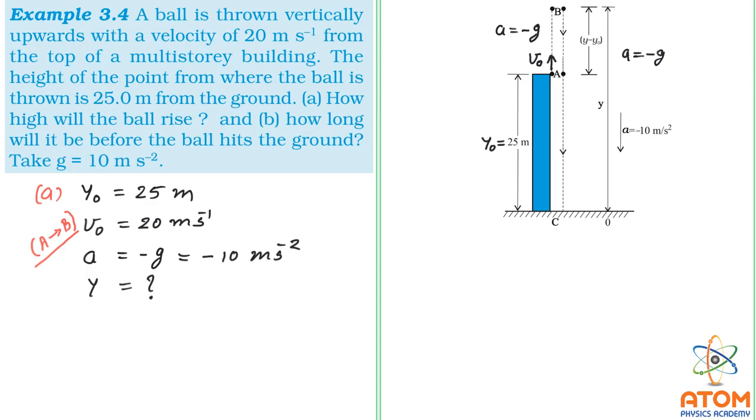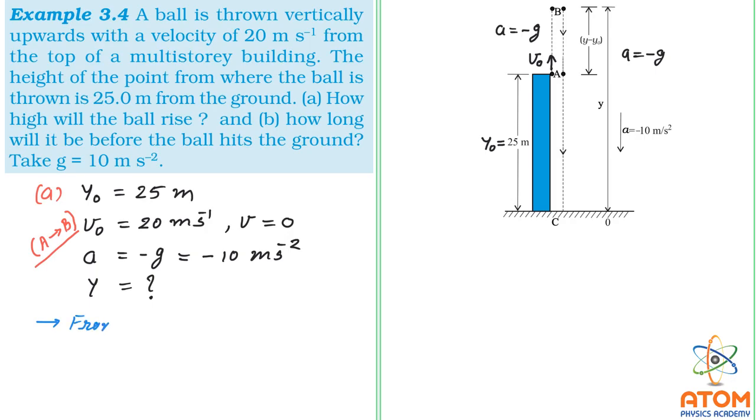So in our motion from A to B, the final velocity will become 0. So I am writing v is equal to 0. Now we can continue with our equation of constant accelerated motion.